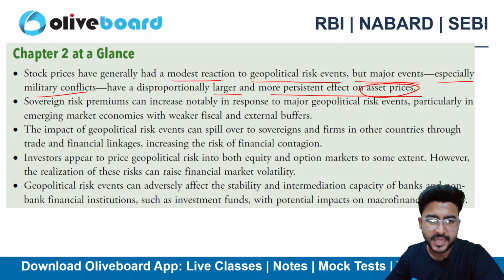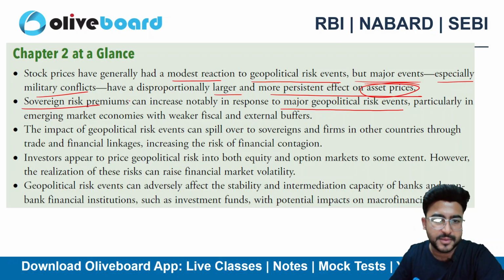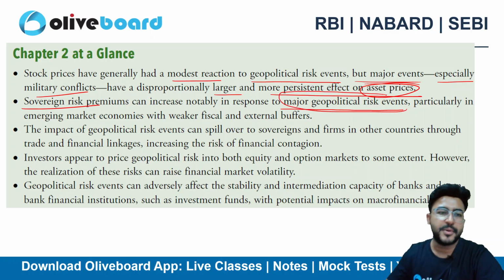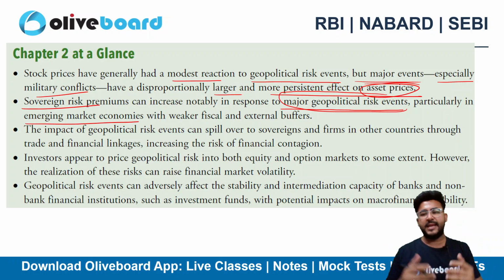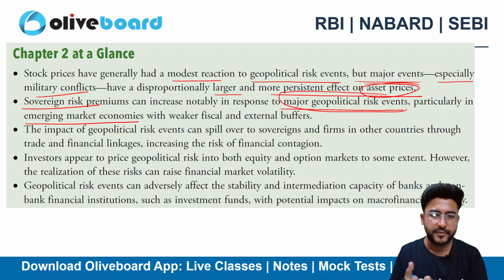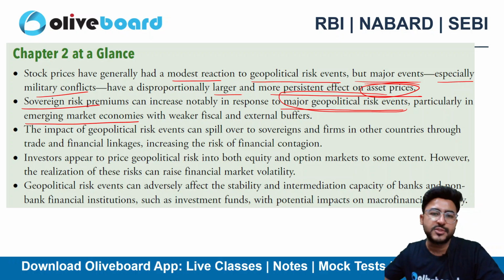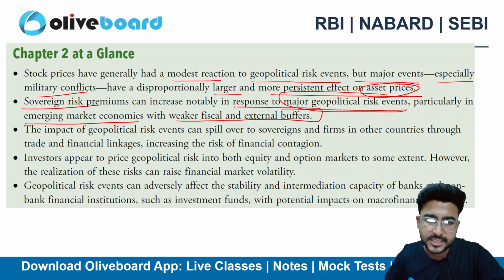Sovereign risk premiums can increase notably in response to major geopolitical risk events. So sovereign risk premiums can definitely increase in case of major geopolitical risk events, particularly in emerging market economies. If we talk about a country like India, if any major geopolitical risk event is there, like an India-Pak war, then definitely the sovereign risk premiums can increase, right? This weakens the fiscal and external buffers.